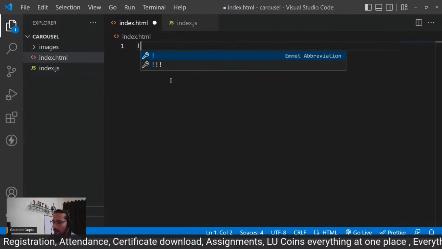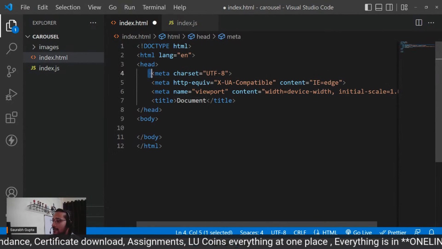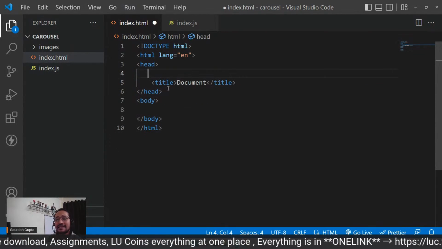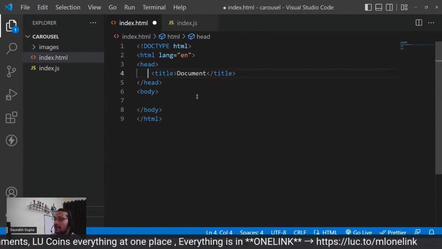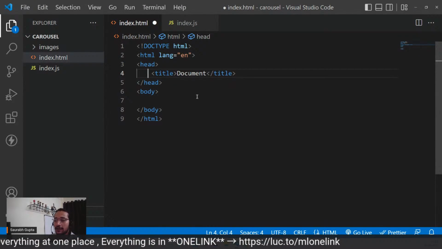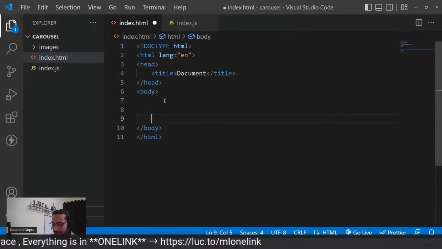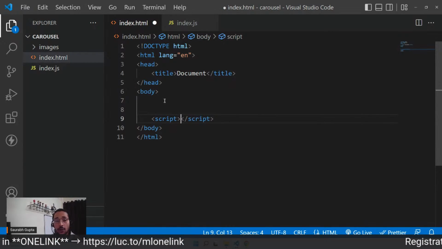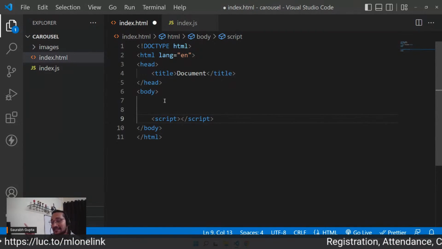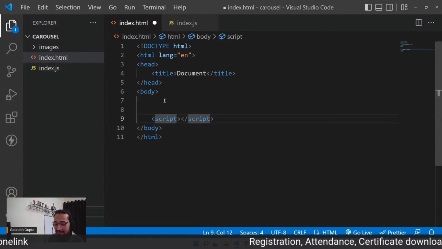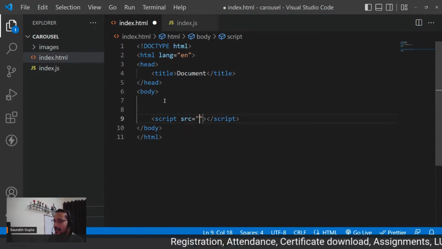But as we say, we always have to link the pages. Otherwise, just like CSS, the JS page will never understand for which HTML I'm working. And for that, again, guys, the same thing. Script tag, don't use link tag. Link tag is for CSS. Script tag, and inside script, src and the path.